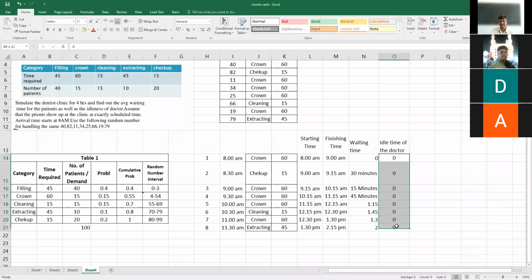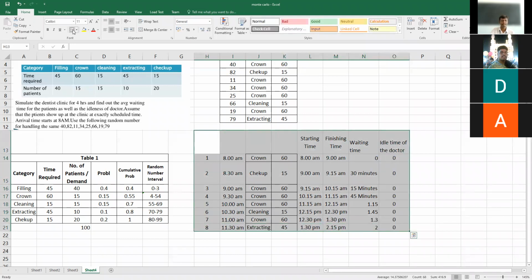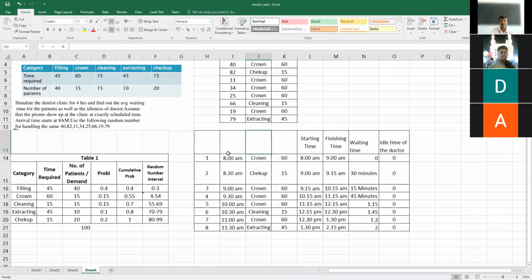Since patients are continuously waiting for service, the doctor is not at all idle. Throughout the entire 4 hours of schedule, the doctor is completely engaged, with no free hours. That is how we conclude this case.